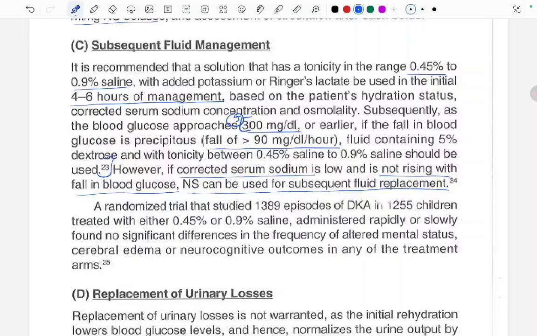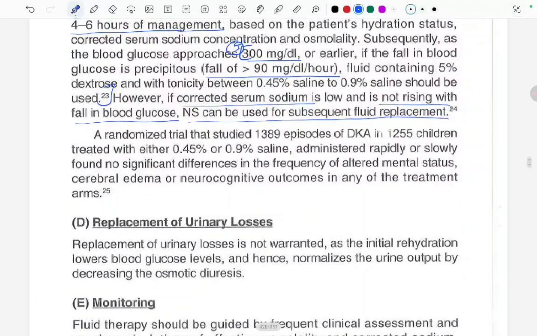A randomized trial that studied 1,389 episodes of DKA in 1,255 children treated with either 0.45% or 0.9% saline administered rapidly or slowly found no significant difference in frequency of altered mental status, cerebral edema, or neurocognitive outcomes in any of the treatment arms.